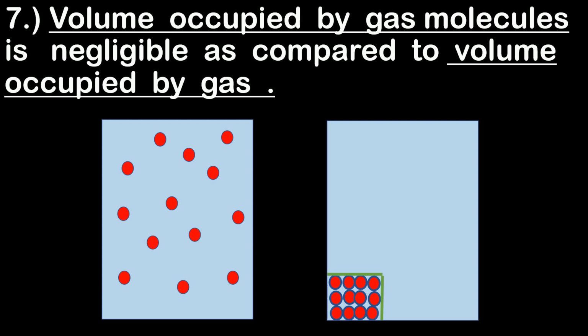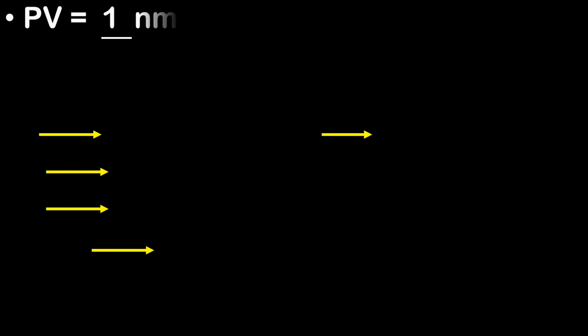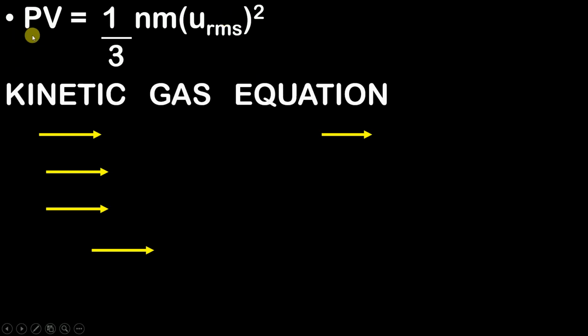Okay, now on the basis of these seven postulates, one equation was given, that is nothing but PV equals 1/3 N m u_rms the whole square. Now don't worry, we will understand each term one by one. This complete equation is known as the kinetic gas equation. Okay, so this complete equation is known as the kinetic gas equation.